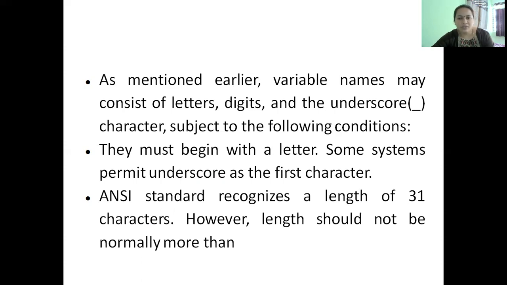The first 31 characters are significant in the variable name according to the ANSI standard. And with the C99 standard, the first 8 characters are significant. So you can write names of any length, but from the compiler's point of view, only the first 31 characters are treated as unique.